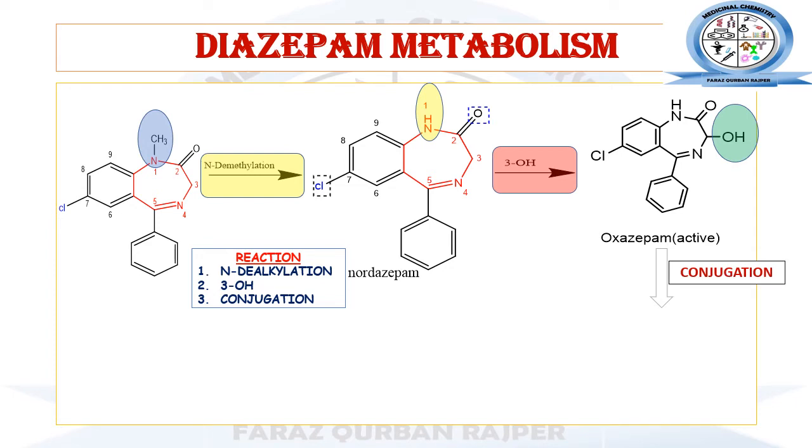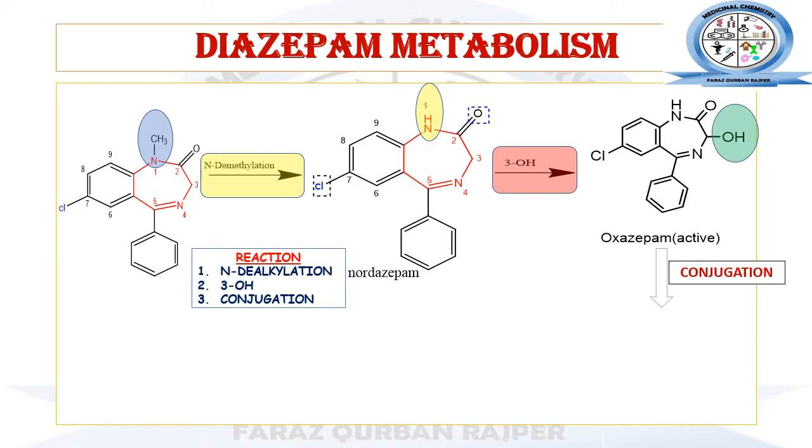So now this oxazepam, which has the polar functional group, will undergo the phase 2 reaction, because the condition for the phase 2 reaction is that the chemical structure must have some type of polar functional group.